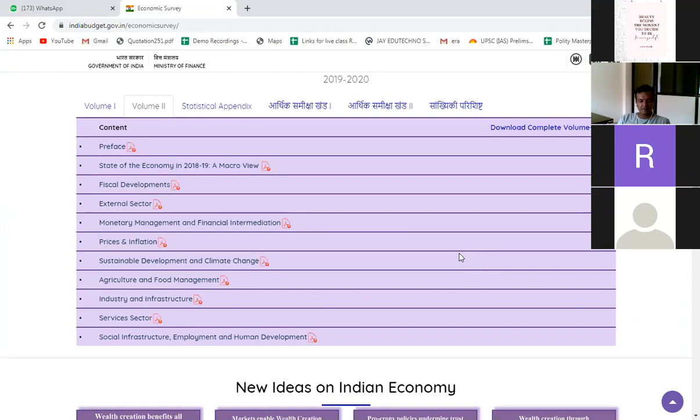Concerning the economy at the national level, and micro is concerning the individual level. Individual level. Okay, fine. So what do we study in macroeconomics? In macroeconomics, we study the economy at a macro level, at the larger level, that is at the national level, or maybe at state level. Sometimes even if you are studying at the state level, that is also called macroeconomics. But what exactly do we study in macroeconomics?